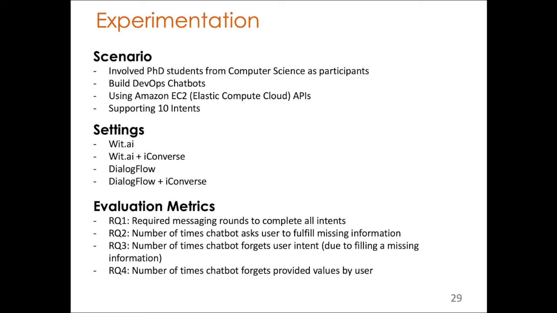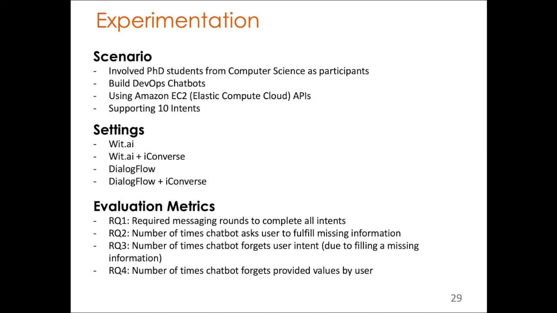These settings were using the wit.ai chatbot platform, or using the wit.ai platform plus our conversational model. The third one was using Dialogflow, which offers its own conversation manager. And the last one was using Dialogflow, but replacing the conversation manager with our conversational model.